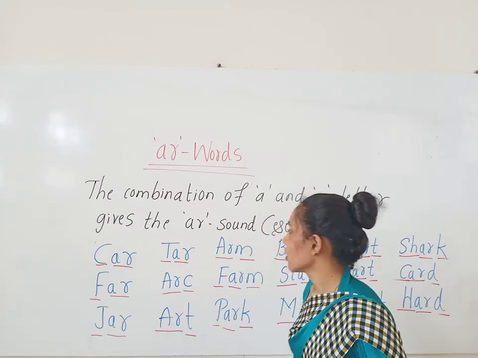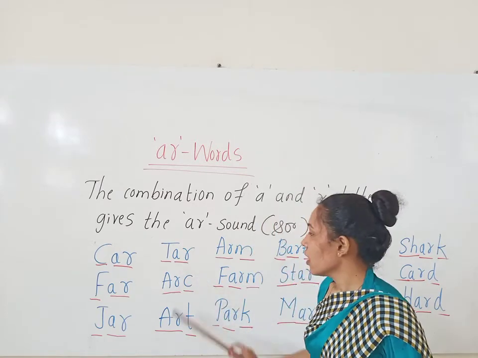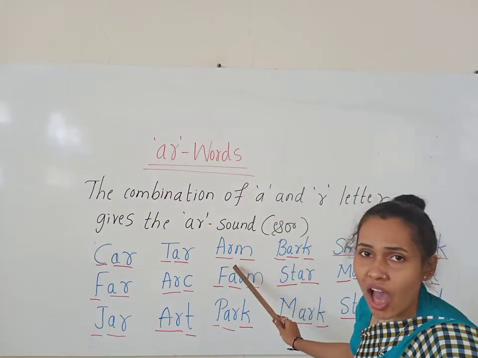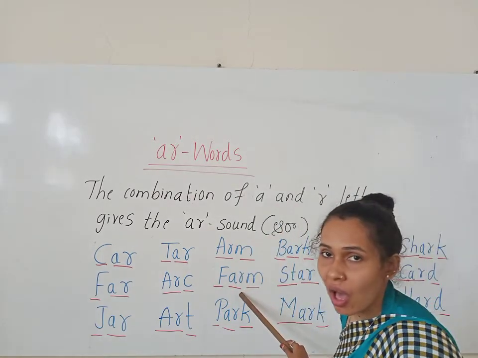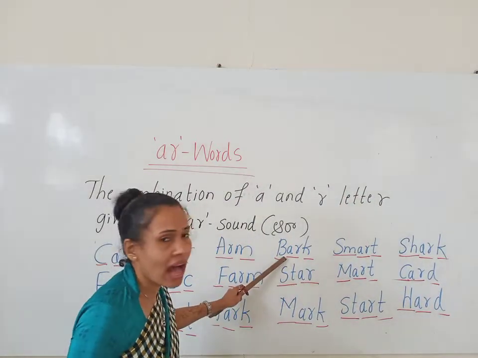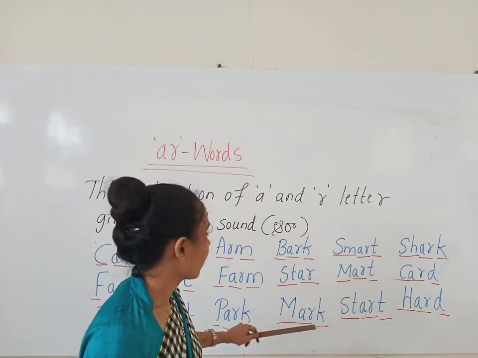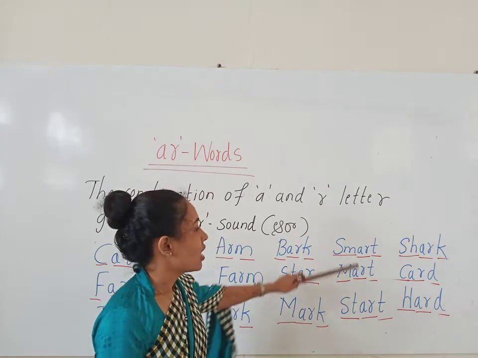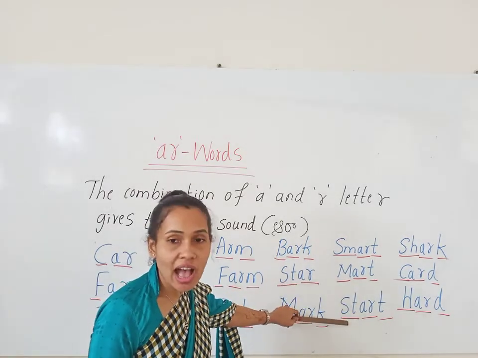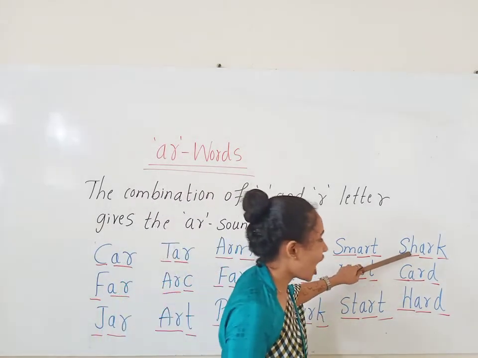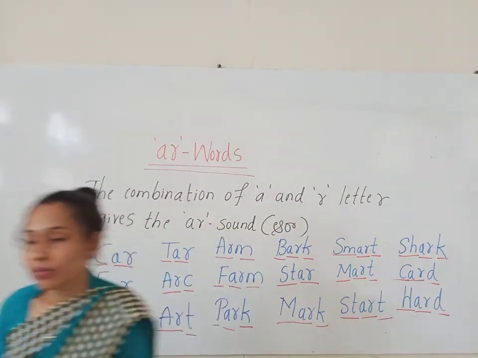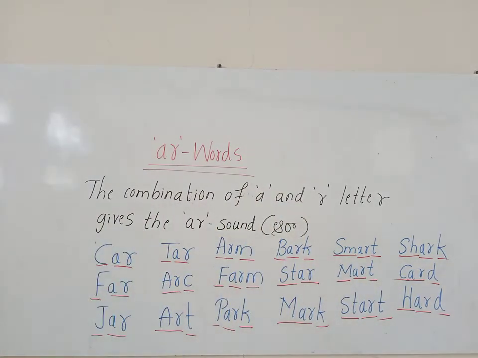Jar, tar, art, arm, farm, park, bark, star, mark, smart, shark, card, heart. So these are the AR words.